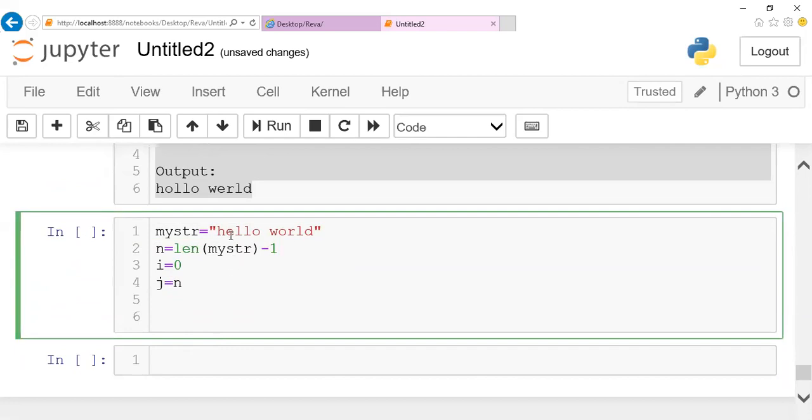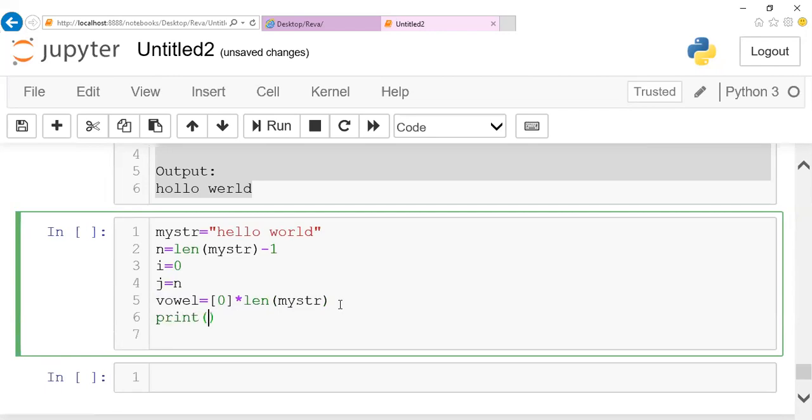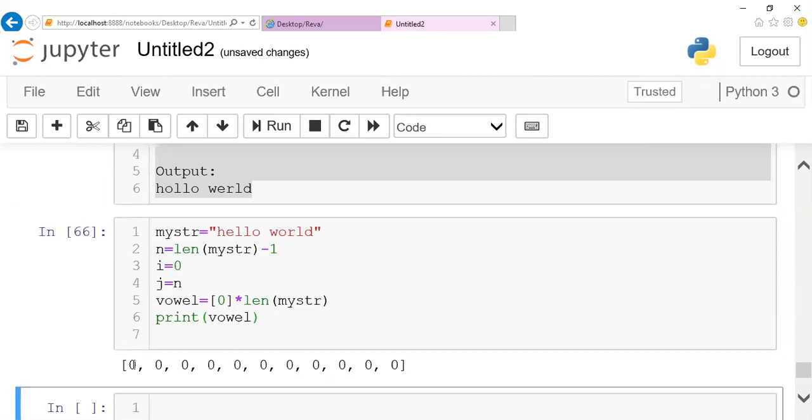So now we'll create a new string. Like a new string in the sense, a new list I'm going to create. The name of this particular list, let it be vowel. And this list initially I'm going to make as 0, and I'm going to have it till the length of my string. So literally what I'm doing here is initializing the list. I'll just print and show you what this vowel is here.